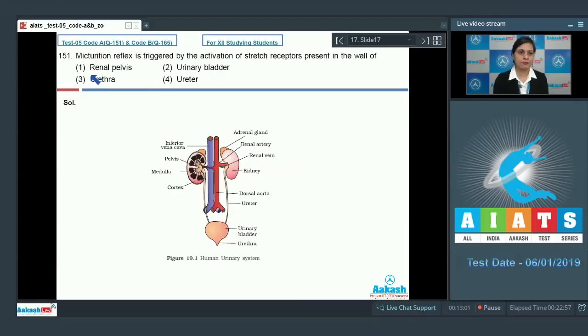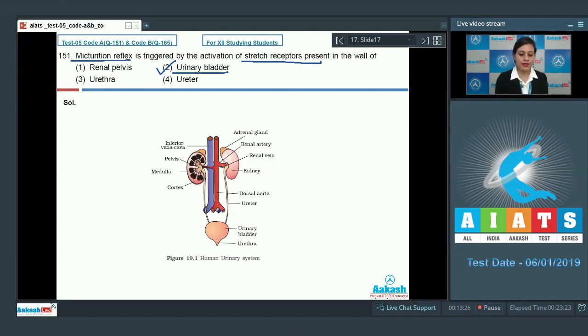Question number 151. Micturition reflex is triggered by the activation of stretch receptors present in the wall of. And this is a direct question, and the correct answer to this question is option number 2, that is urinary bladder. The stretch receptors are present on the wall of urinary bladder, and it is the activation of these stretch receptors which will initiate this micturition reflex action.